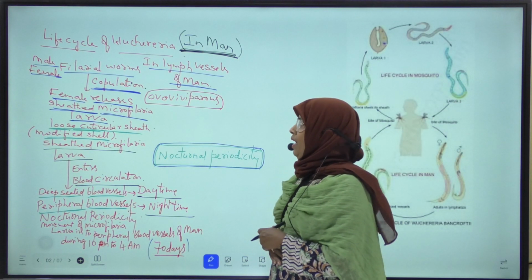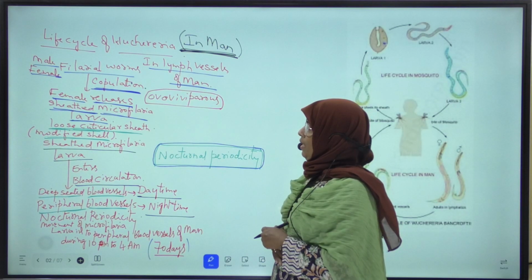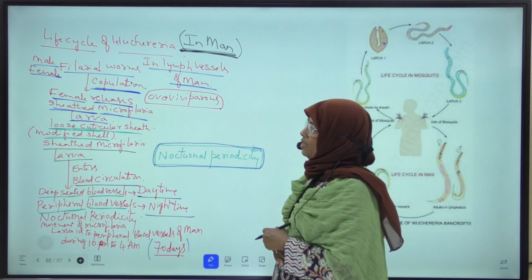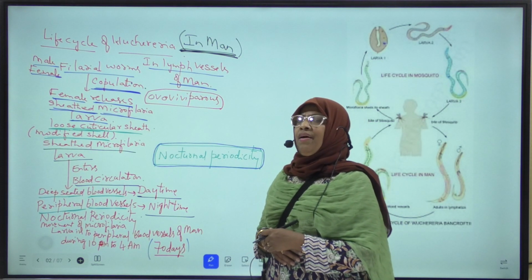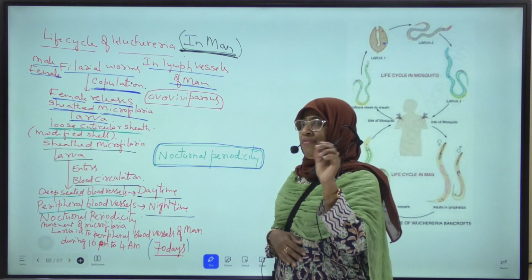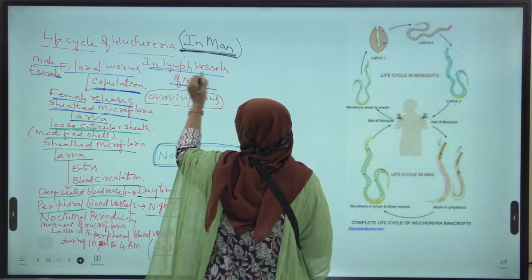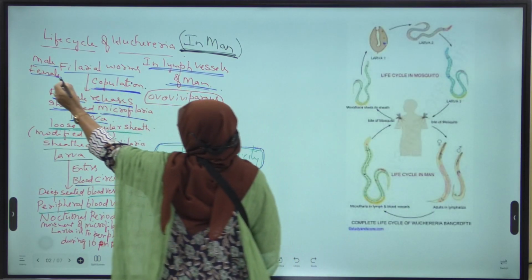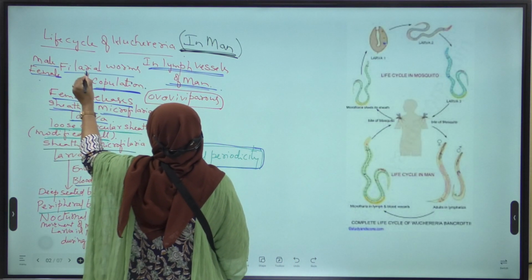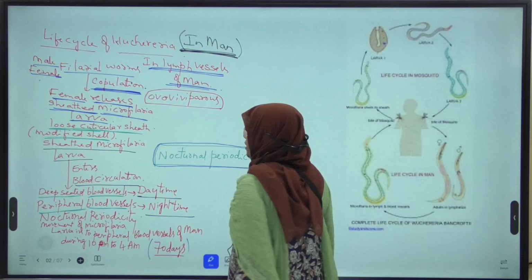So, copulation takes place between the male and female filarial worms in the lymph vessels of man.